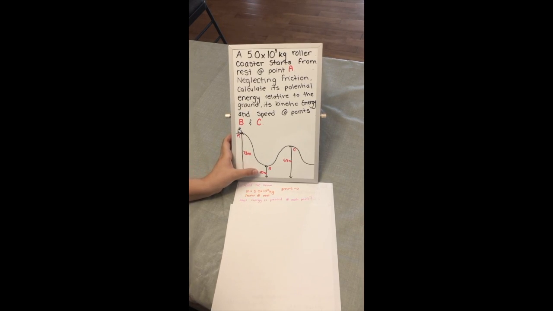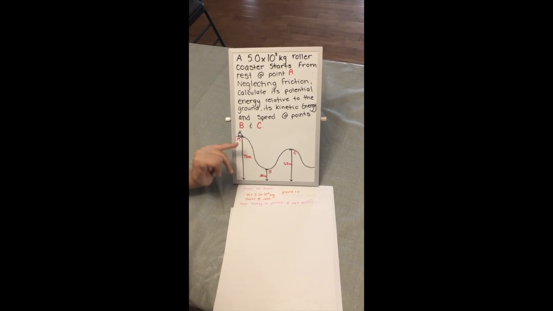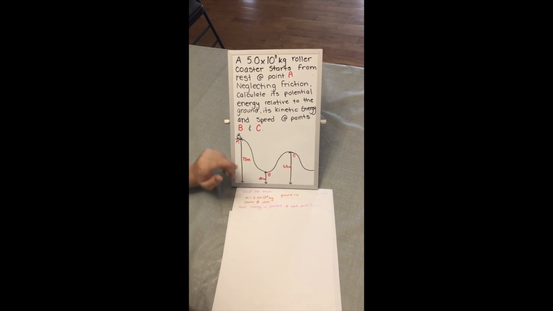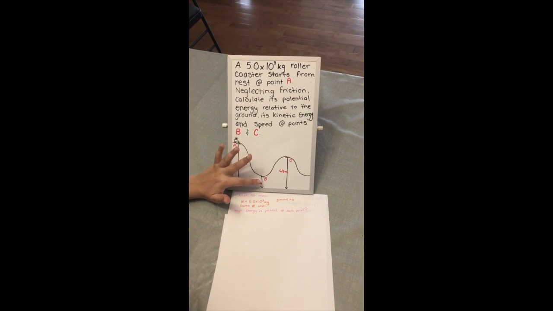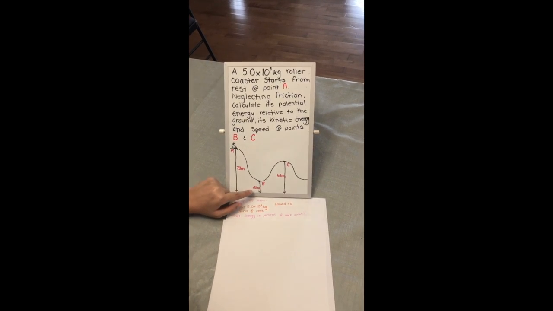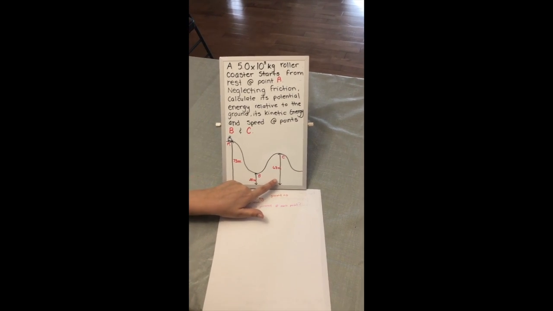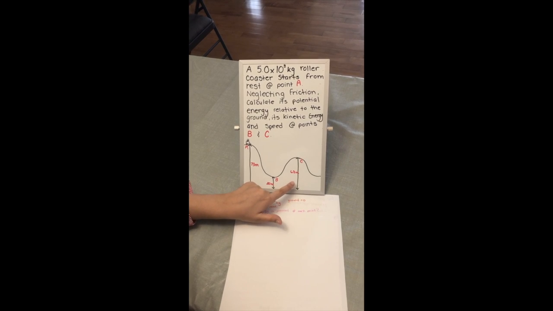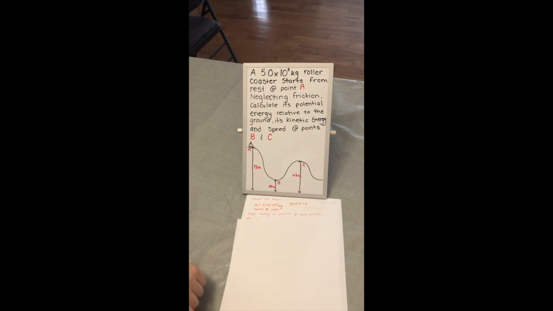Next, we look at point B. Point B is going to have a speed because the roller coaster is going to continue on, and it's not going to stop and then continue going. So it has Ek, and it also has Eg because of the height of 20 meters. Then we look at here, same as point B, this one has both Ek and Eg.